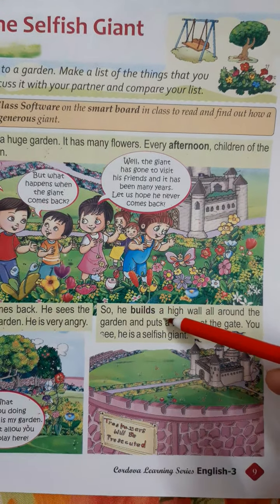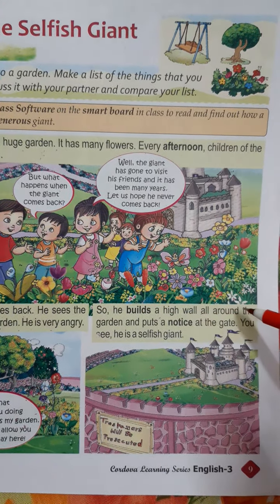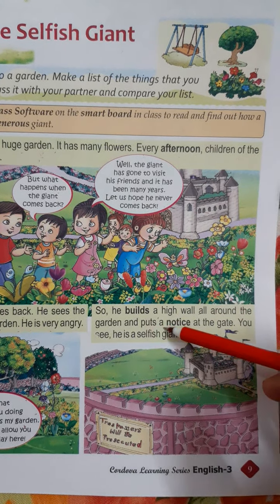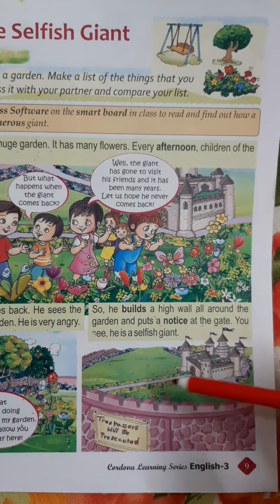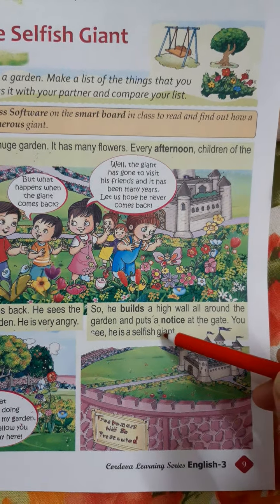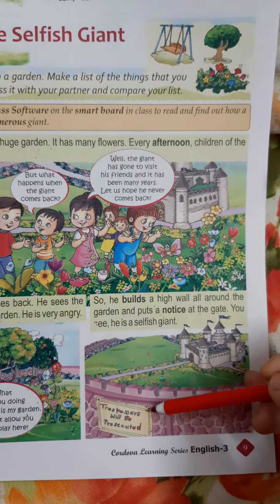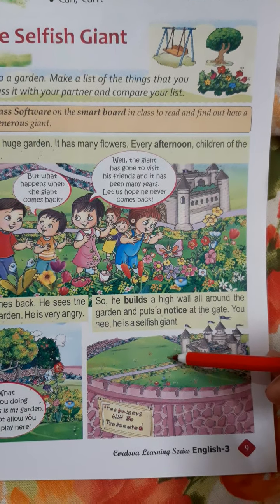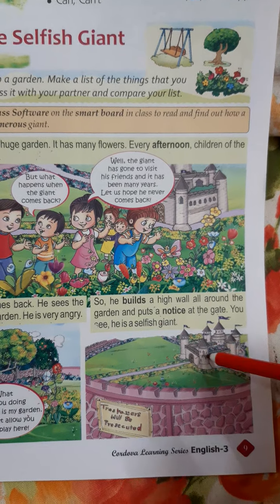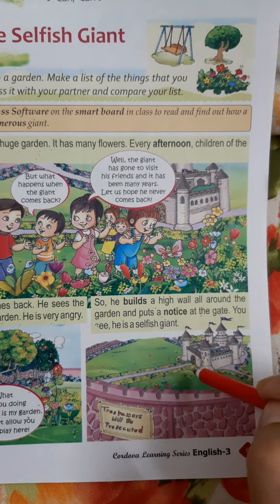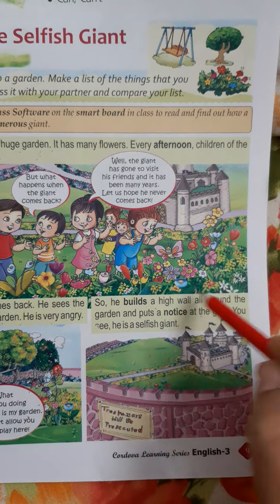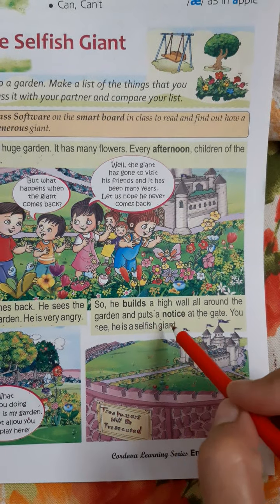So he builds a high wall around the garden and puts a notice at the gate that no outsider is allowed in the castle. Now just see, trespassers will be prosecuted. It means that outsiders who do not belong to the castle will not enter here. You see, he is a selfish giant.